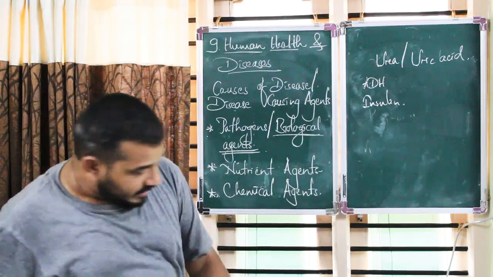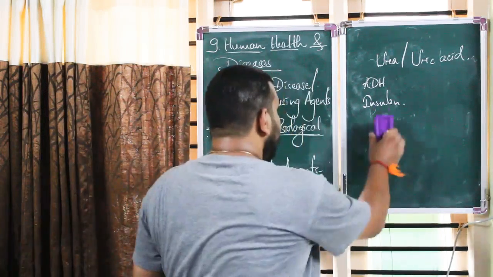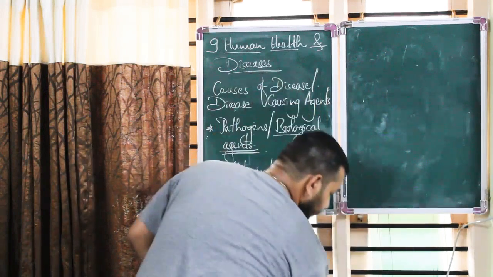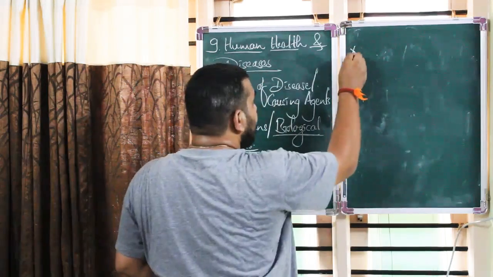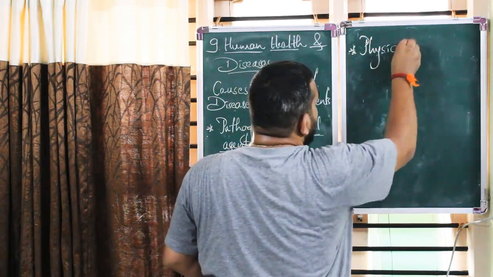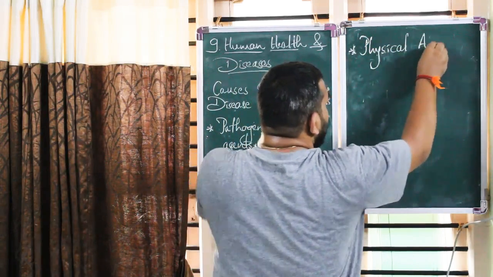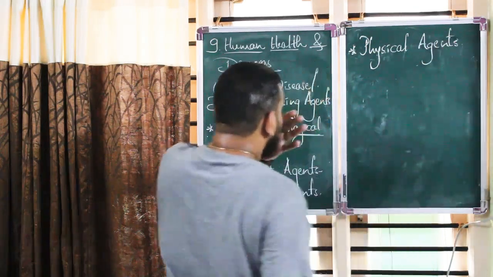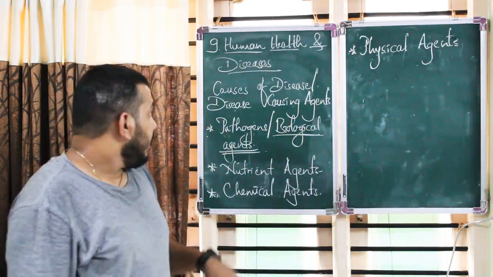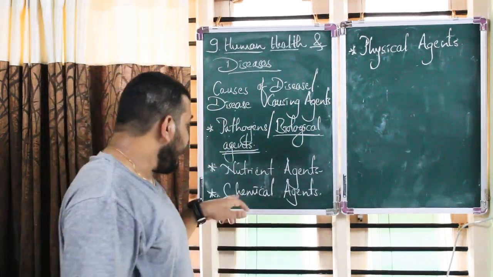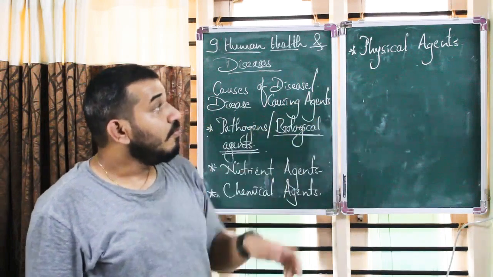Okay, likewise we also have physical agents. So first we saw biological agents or pathogens, nutrient agents, chemical agents, and now physical agents.